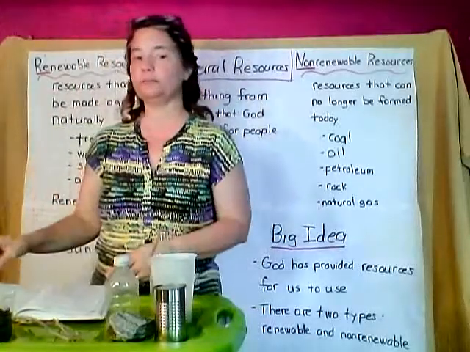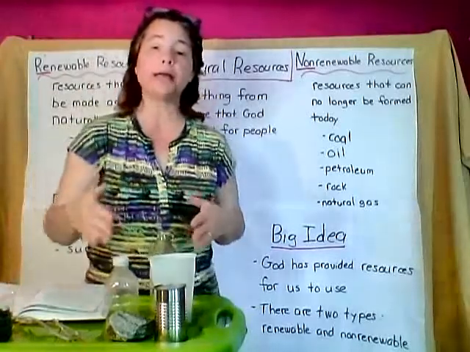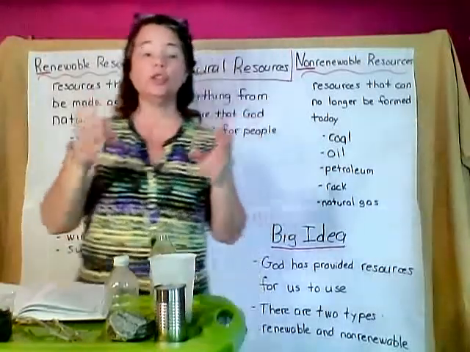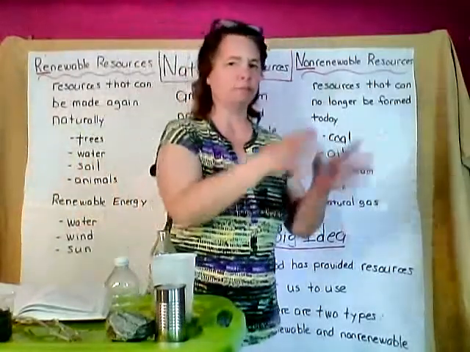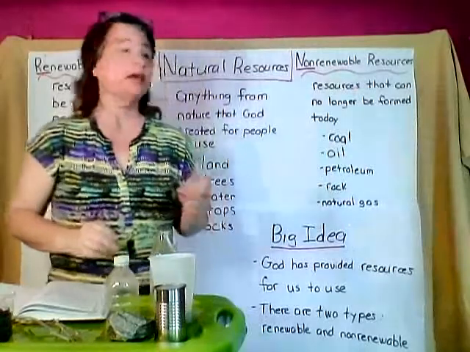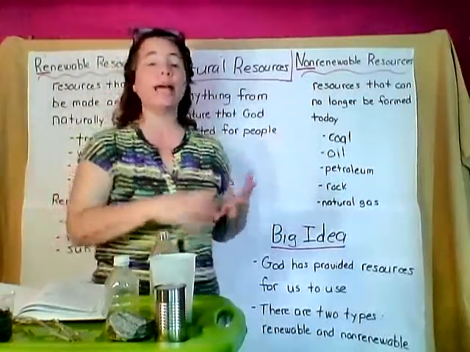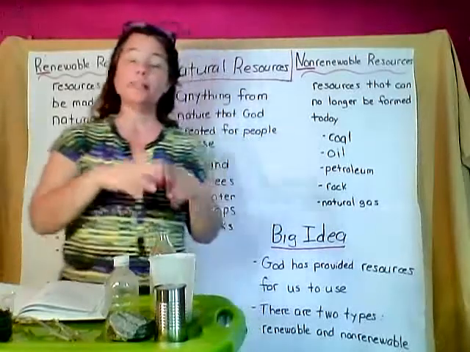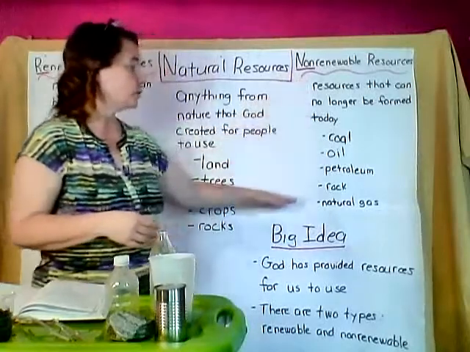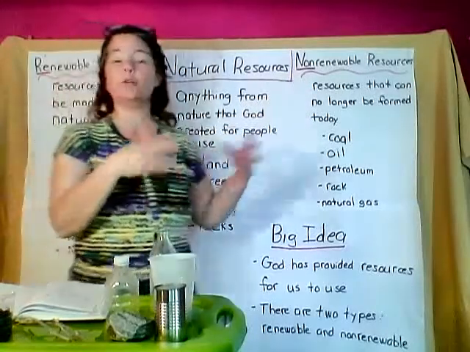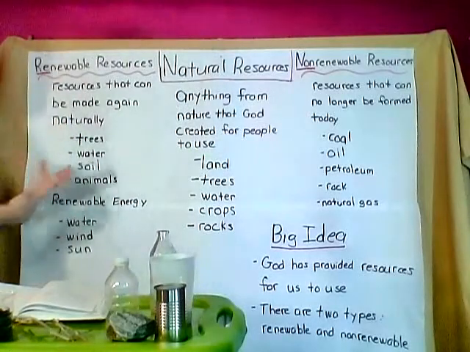Do you guys know what that's called? Right, it's called recycling. That's right. So some items you can recycle to use again, but they're not made again from natural materials. Now, things like coal and natural gas cannot be recycled and it cannot be reused. Once it's gone, it's gone. So that's what a non-renewable resource is. Once it's gone, you can't have it anymore. But the renewable ones can be made again naturally.